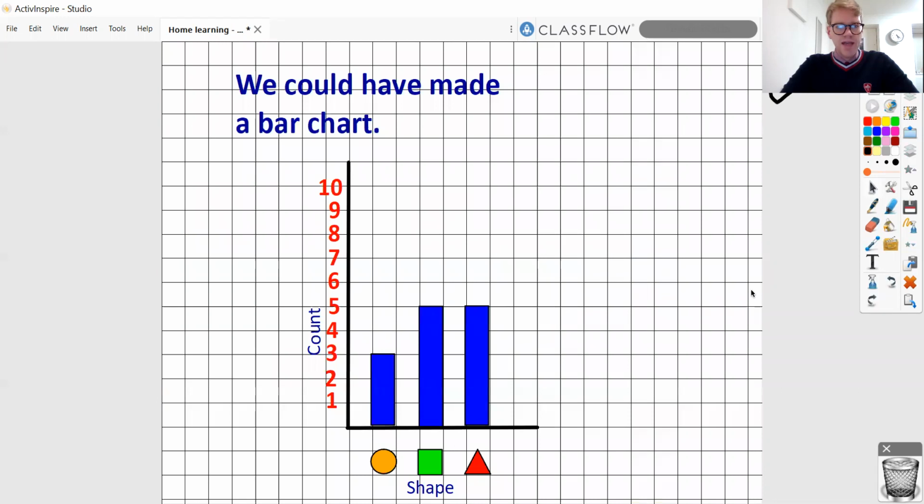I think we could have made a bar chart. And a bar chart, again, is something you will have encountered in previous year groups. So this might have been something you thought about and remembered. This is definitely something else we could have used. So that was just a quick starter activity for our work on statistics. Maybe you've been thinking about some of those things. Hopefully you've been having a go making some of those things in the last few minutes.